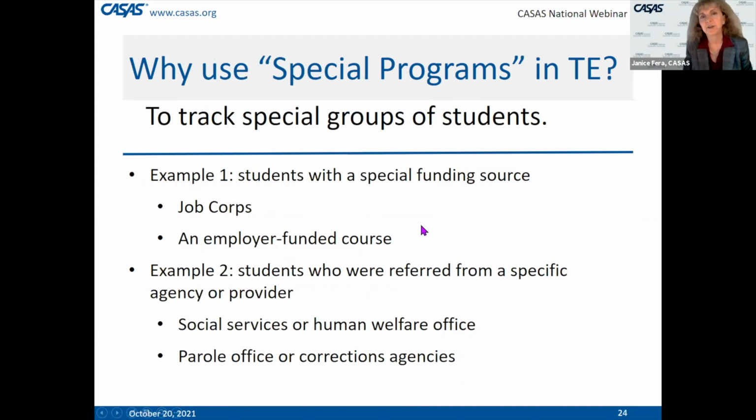The first example talks about students coming from a special funding source. This could be a Job Corps, an agency, an employer-funded course, and there's information that needs to be tracked on this specific group of students. Another example would be students who were referred perhaps by a human welfare office, social services, maybe a parole office, and that somehow by attending classes at your agency, maybe their records can be expunged, or that showing attendance qualifies them for special financial assistance. So by grouping students together in TOPSpro Enterprise, you can more easily report their successes.